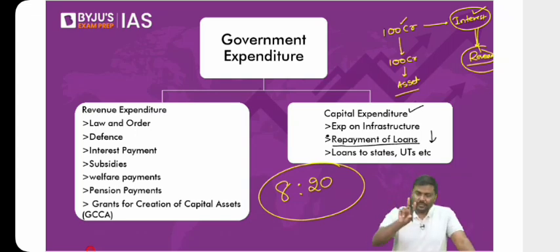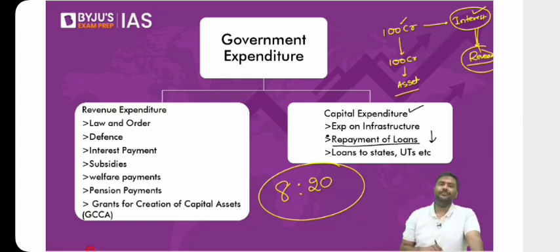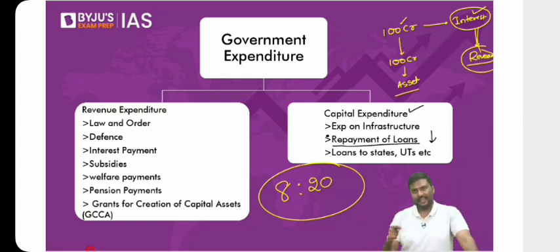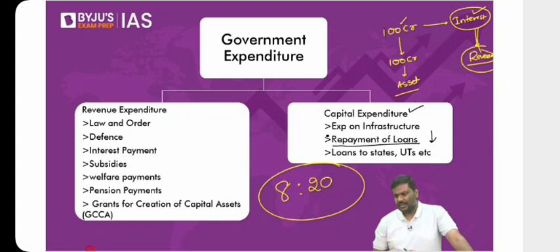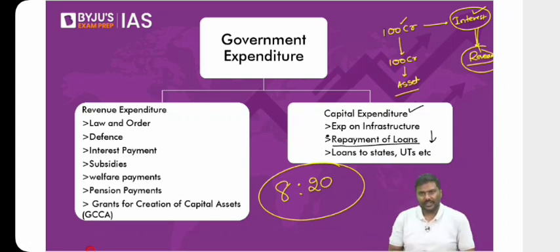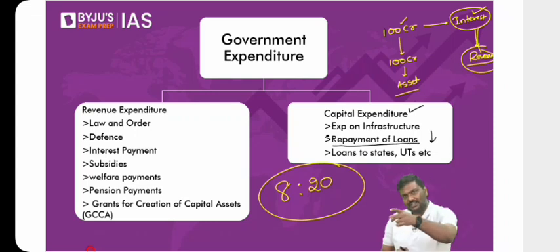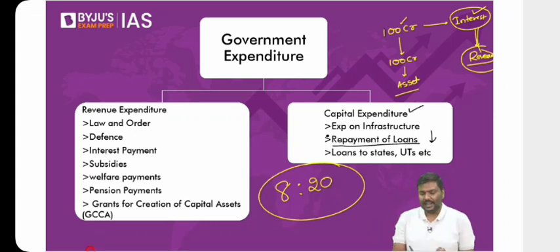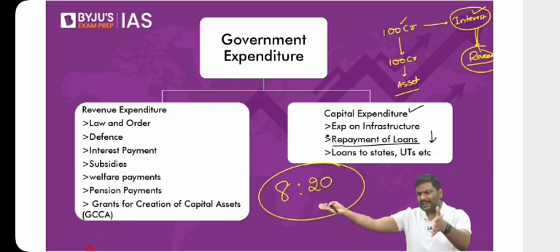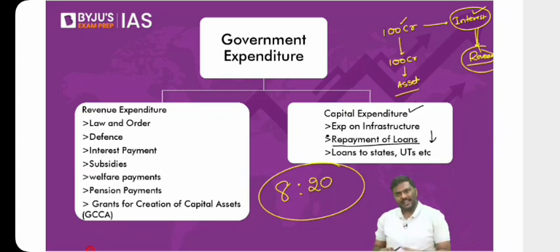Let me give you another example. Here is the central government. Central government will give money to, let's say, a state government or any other authority of the government. And this state government will develop infrastructure. Point number one. Is the central government directly spending money on development of infrastructure? Look at the picture. No. Center is simply giving money to the state or any other authority of the state government. The state government is spending that money for development of infrastructure. Can I first call it a grant? Because center is giving money, state will spend it. There's no repayment. State will simply spend it. Can I call it a grant? Of course, yes.